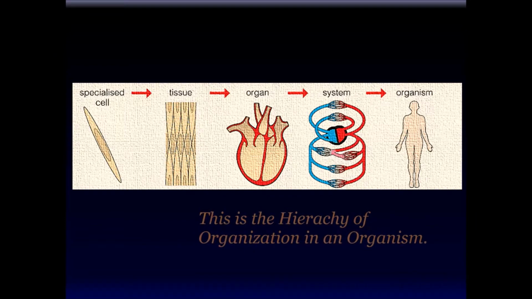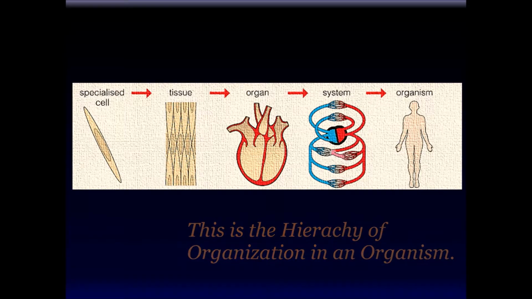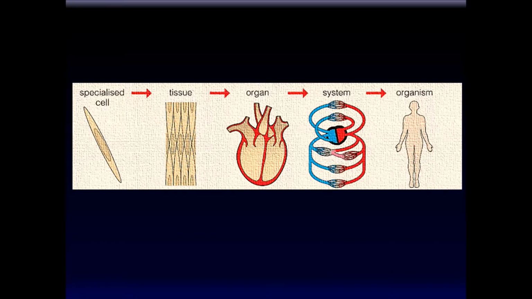When different types of cells get together, they make a tissue. And when different types of tissues get together, they can make an organ. The heart, for example, is made of different types of tissue. It has heart muscle tissue, and it also has nerve tissue, neurons that stimulate the heart and keep it beating constantly.